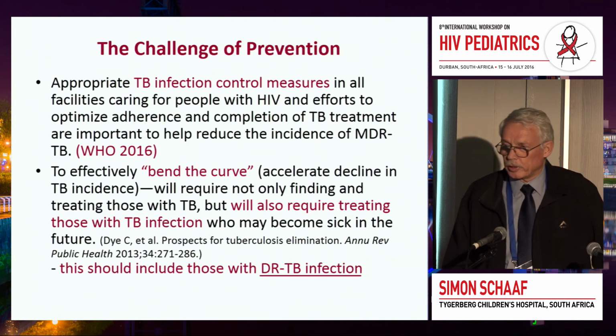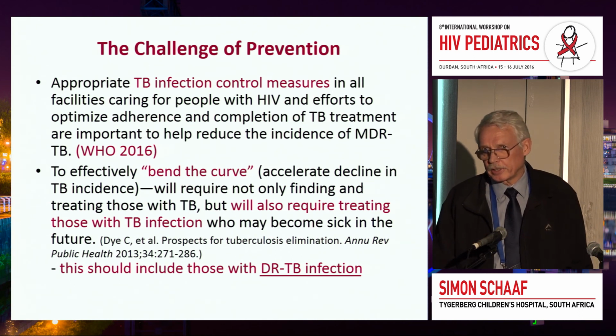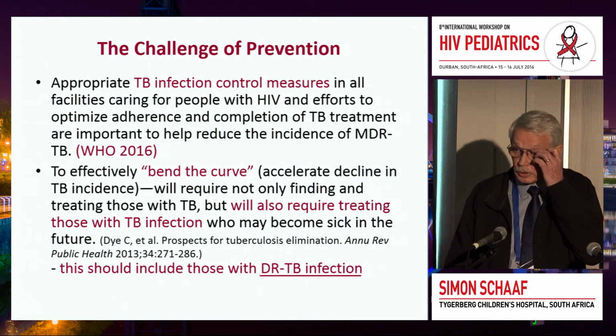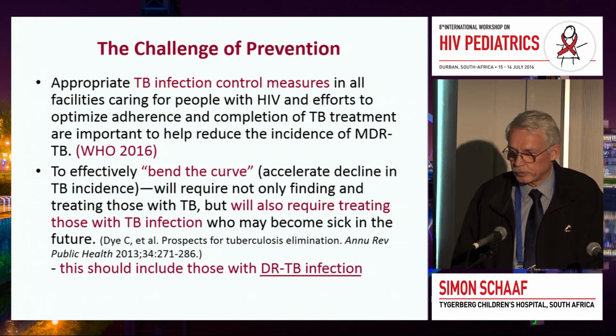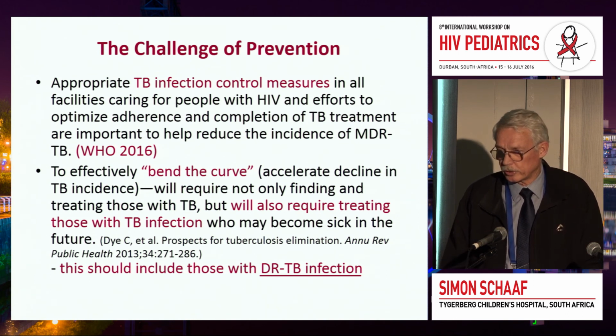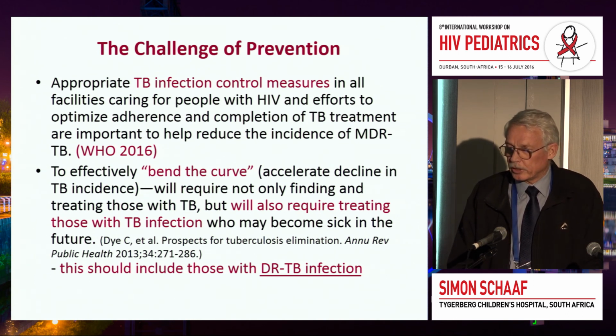The last point I just want to make is about prevention, because I think it's a very neglected area. Even the WHO does not recommend prevention or preventive treatment for MDR or XDR TB. And I'll mention just what a group decided last year. But it's not only preventive treatment, it's also infection control in institutions, at home, to protect the children against being infected in the first place, but also against development of tuberculosis. And to effectively bend the curve, so to say, to decrease tuberculosis sufficiently, it was said by Dye et al. that one needs to address infection.